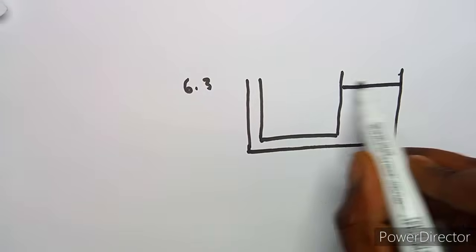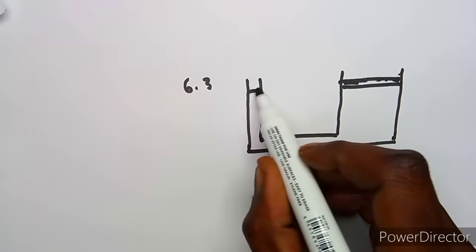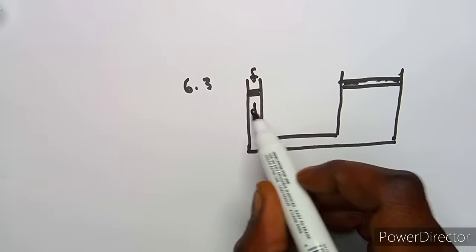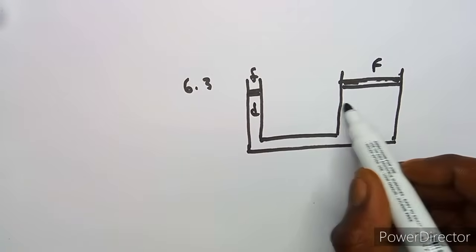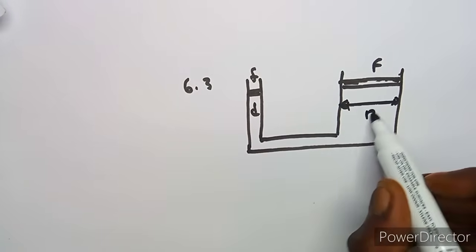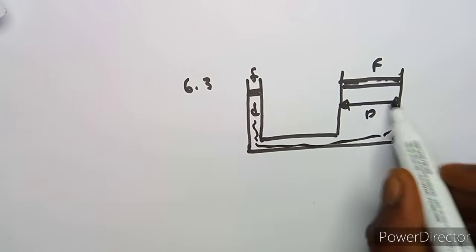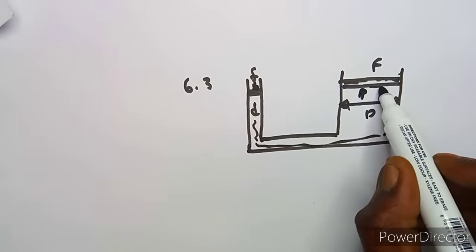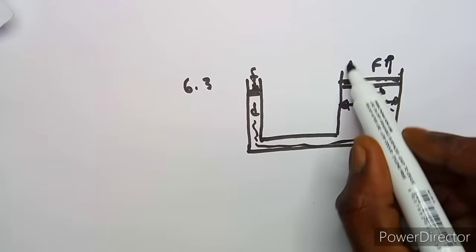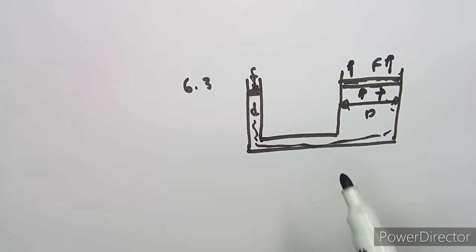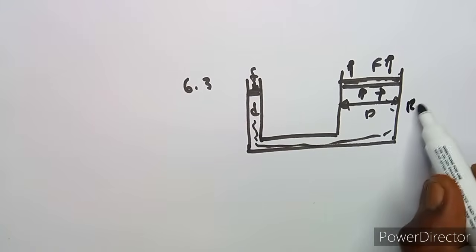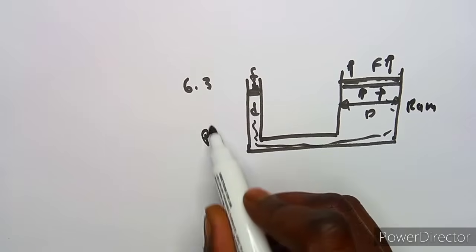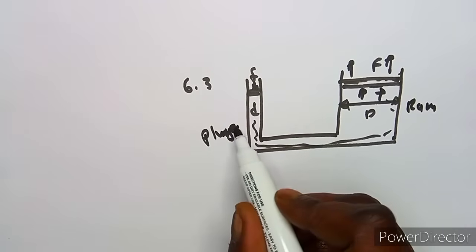So we've got something like this, with F, d, and F here, and this will be our D. Remember, the pressure will be distributed evenly, so the ram is pushed up like that. So that's our plunger and our ram, just a simple diagram.